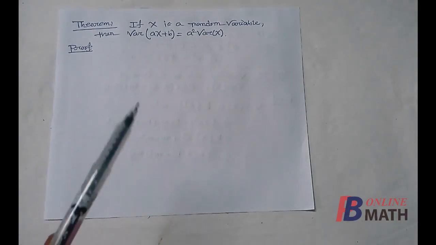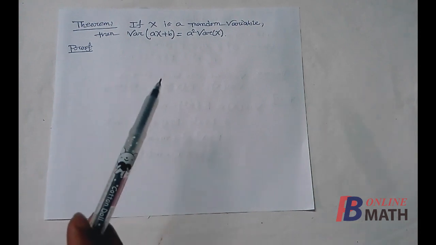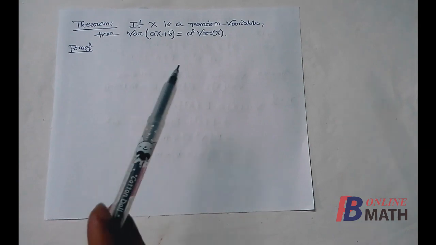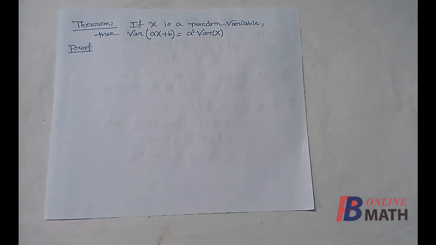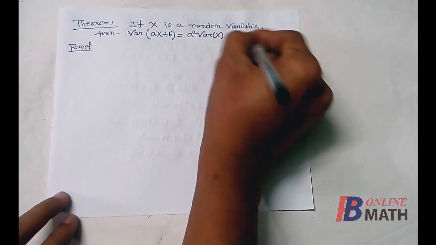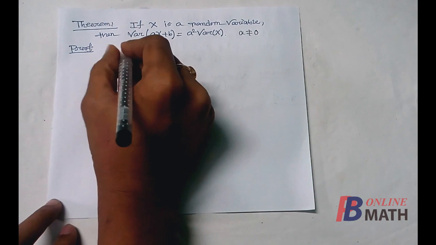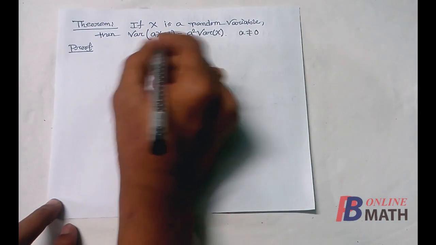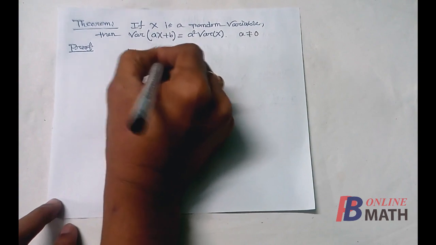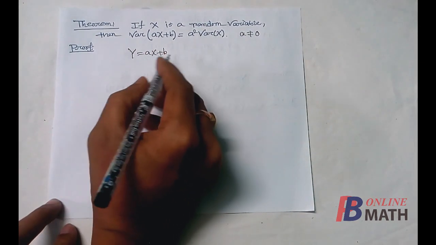Next we consider this theorem. If x is a random variable, then variance of ax plus b is equal to a square into variance of x, where a and b are two constants, and here we assume that a is not equal to 0. We start the proof. We assume that this random variable ax plus b is given by y equal to ax plus b. So y is a new random variable.